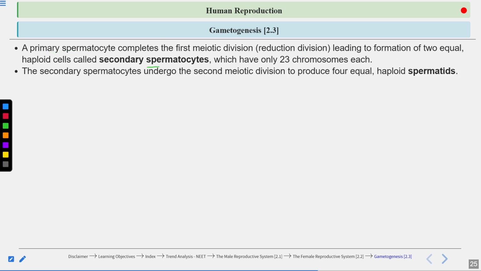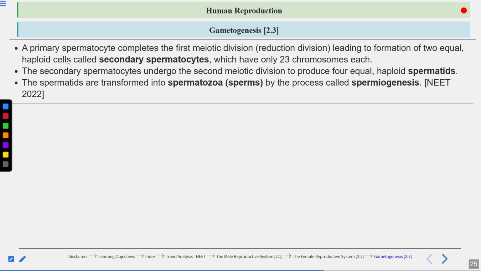Then the secondary spermatocytes undergo the second meiotic division to produce 4 equal haploid spermatids. Spermatids are haploid, meaning they have 23 chromosomes. These spermatids finally transform into spermatozoa, also known as sperms, by the process called spermiogenesis. So a question will come from here: spermiogenesis is the transformation of the spermatid into the spermatozoa.